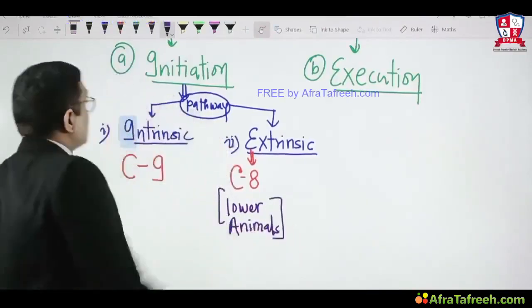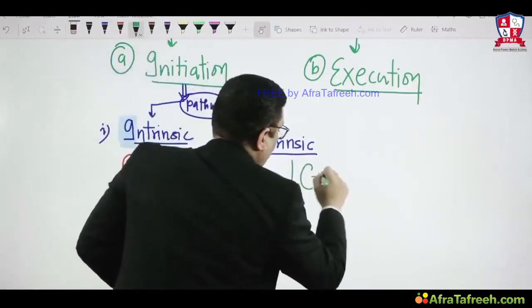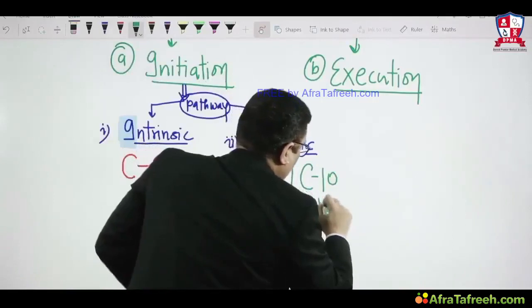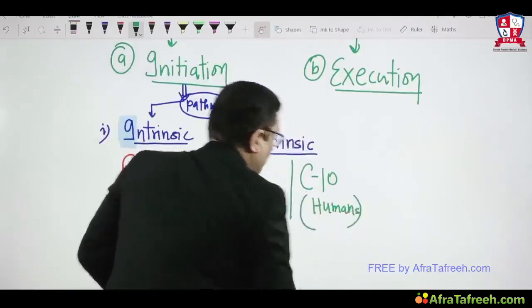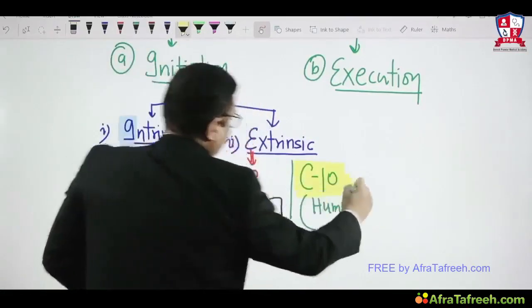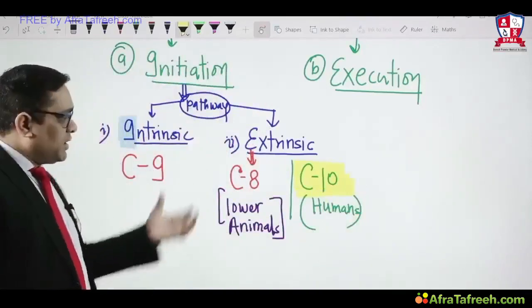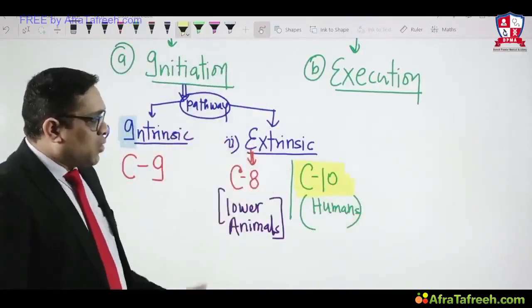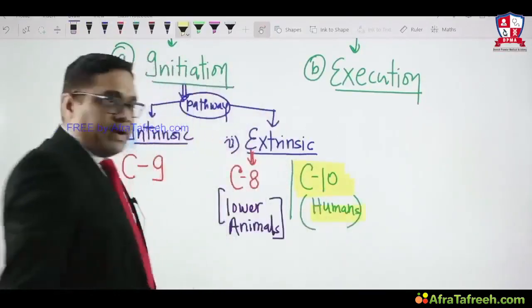In human beings, remember, caspase 10 is the main caspase in the extrinsic pathway. So in the intrinsic pathway, caspase 9; in the extrinsic pathway, caspase 8 in lower animals and caspase 10 in human beings. That was the question in the All India exam.